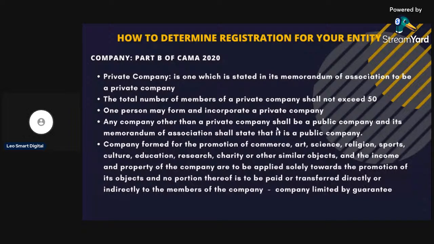These companies are formed for promotion of commerce, arts, science, religion, sports, culture, education, research, charity, or other similar objects, and the income and property of the company are to be applied solely towards the promotion of its objects, and no portion thereof is to be paid or transferred directly or indirectly to the members of the company. So when you want to register a school, it falls under companies limited by guarantee.